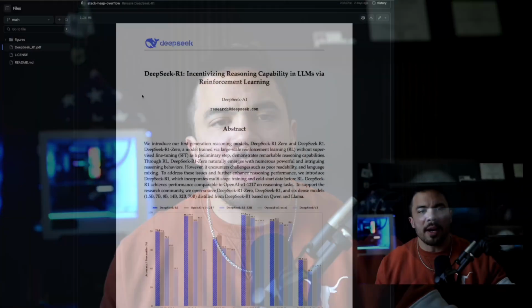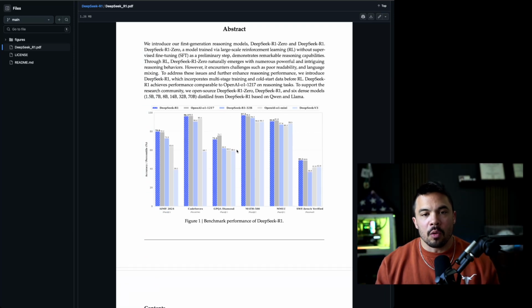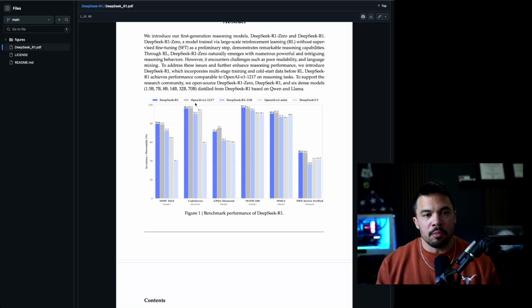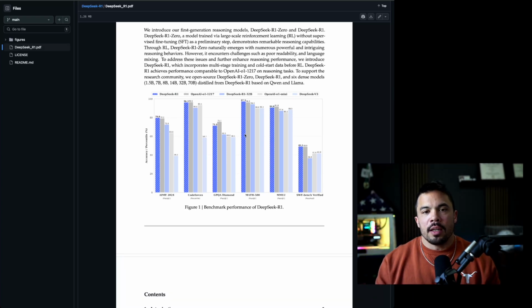So we're going to get hands-on with R1 just to see the capabilities that DeepSeek put out there. But let's talk about it first if you aren't fully aware of the significance of this. So DeepSeek R1, this is a comparison of the 32 billion parameter models, the top model and whatnot, against the O1. Now, why is this funny? Why is there so much irony in this?